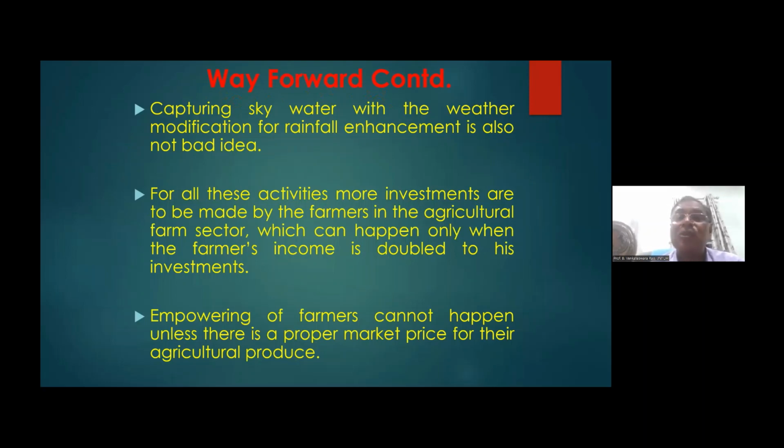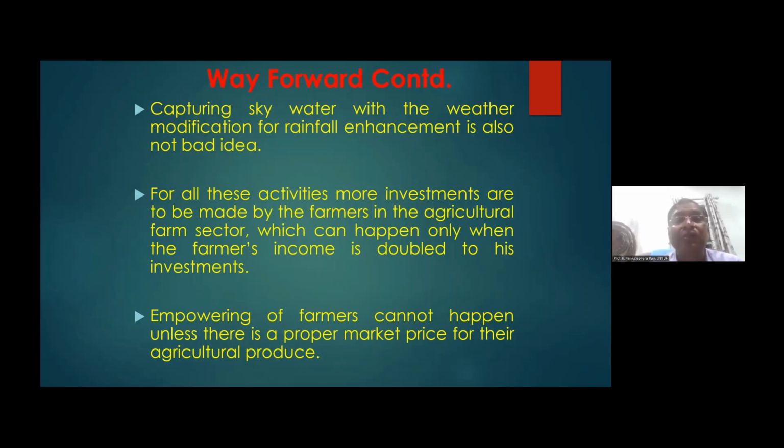More investments are to be made by the farmers in the agricultural sector, which can happen only when the farmer's income is double the present day income, because nowadays agricultural inputs have increased largely, mostly fertilizers, pesticides, and labor costs. So in order to implement sprinkler irrigation, drip irrigation, or to take up weather modification or on-farm techniques on a large scale, more money is required.